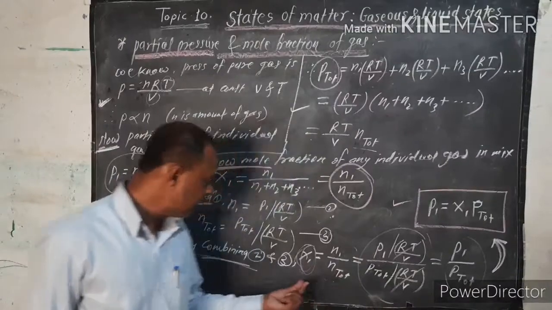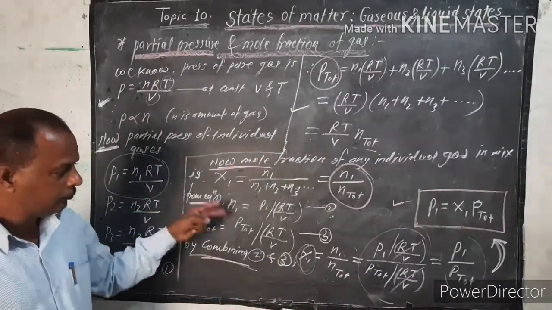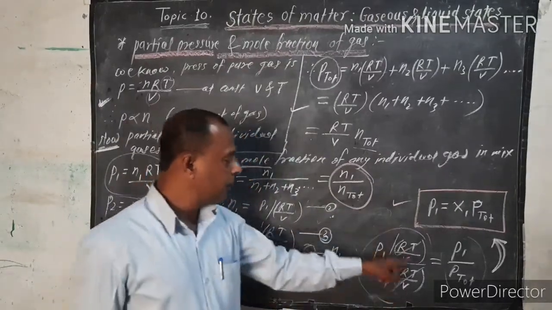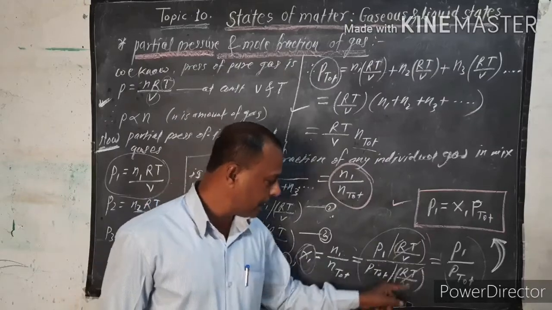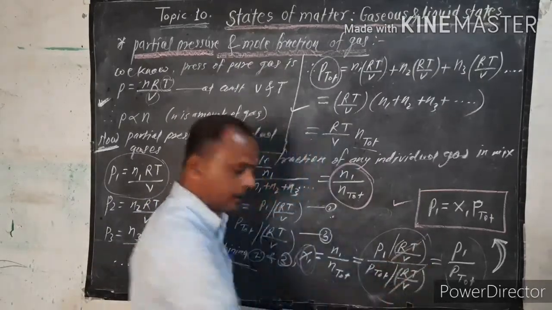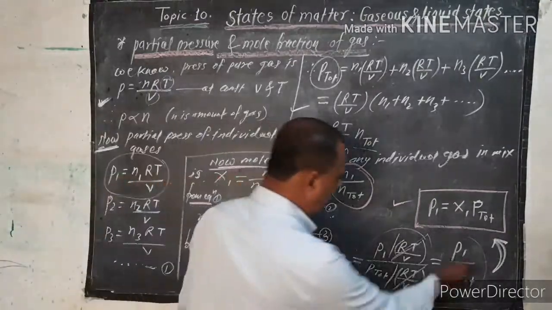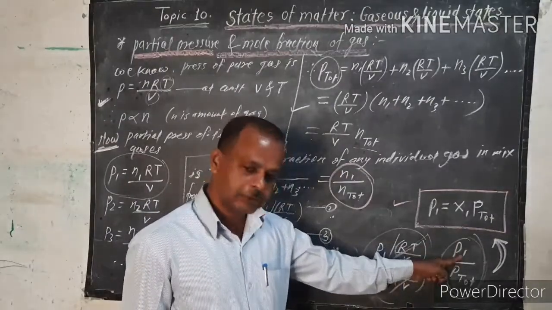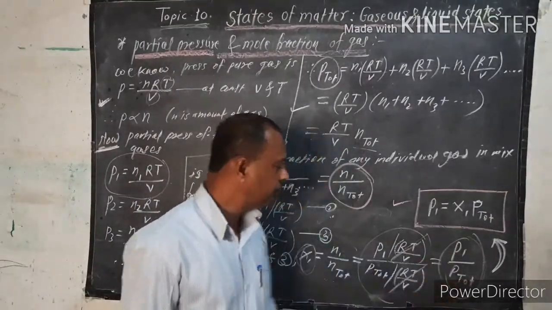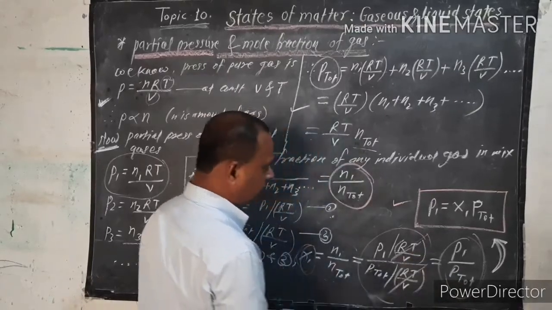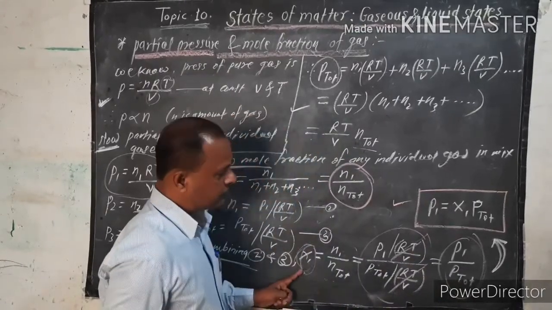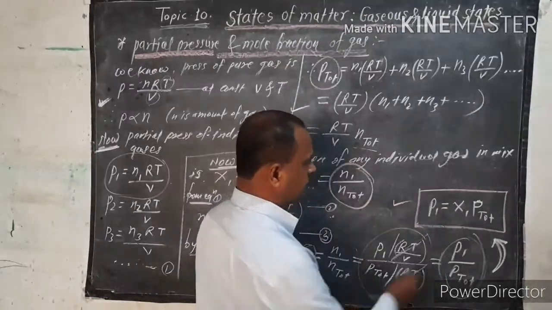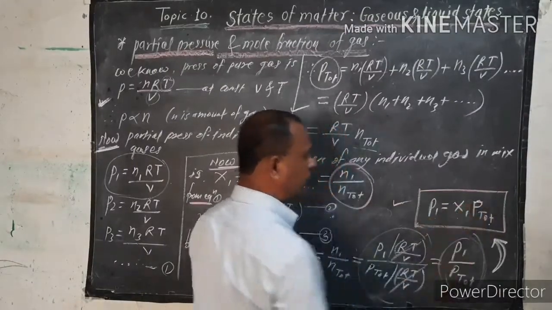Putting in the values, we get P1 upon RT upon V divided by P total upon RT upon V. RT upon V cancels, so what remains is P1 upon P total, the partial pressure divided by the total pressure, which is equal to X1. Therefore P1 is equal to X1 into P total.